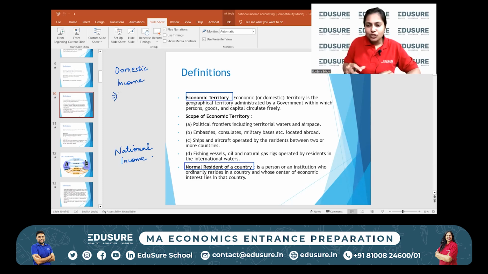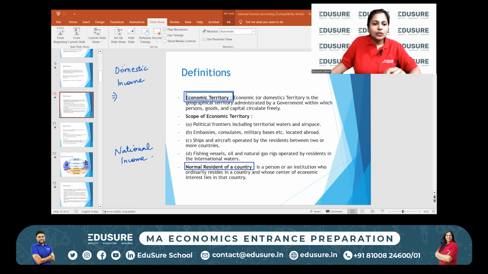Everything that is produced in the economic territory of a country gets added in the domestic income. Okay, so everything. So the output of this Foxconn factory will come in the economic territory of India. All right. So the output of the Foxconn factory will come in the Indian domestic income. Our GDP is going to rise because of this.